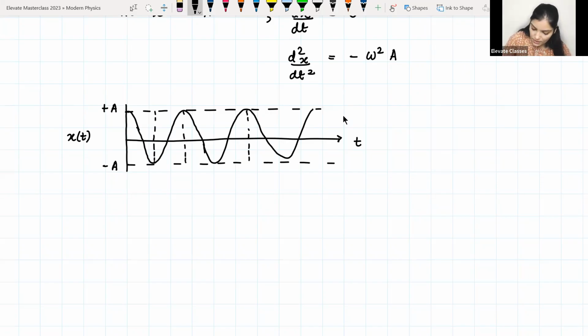So this point, yeah, we had this point here, then this comes here, then it comes here. So time period क्या होता है? Time period is the minimum amount of time that the motion will take to repeat itself. So then this much is my time period, so this is T.